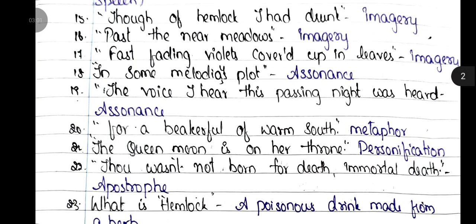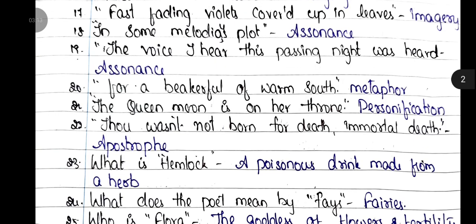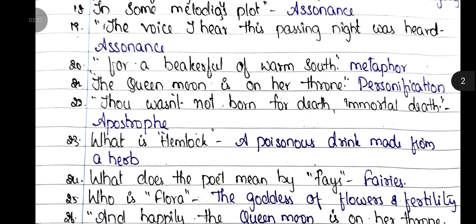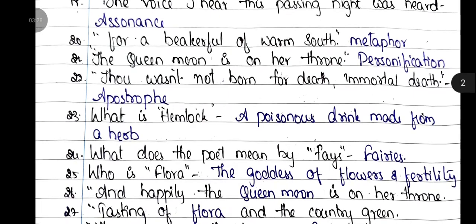18th, "in some melodious plot." Figure of speech used here is assonance. 19th question, "the voice I hear this passing night was heard." Assonance, figure of speech. 20th, "for a beaker full of the warm South." Figure of speech used here is metaphor. 21st question, "the queen moon is on her throne." Figure of speech used in the line is personification. 22nd, "thou wast not born for death, immortal bird." Figure of speech used here is apostrophe.